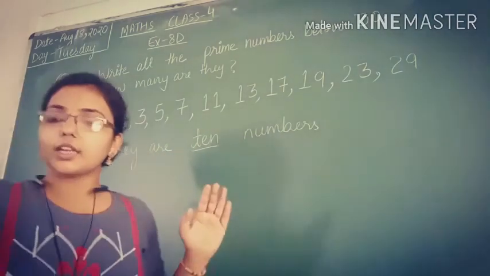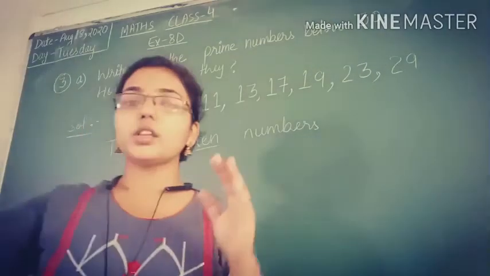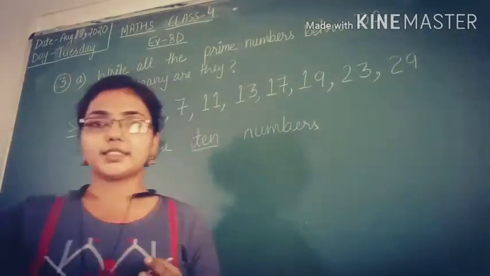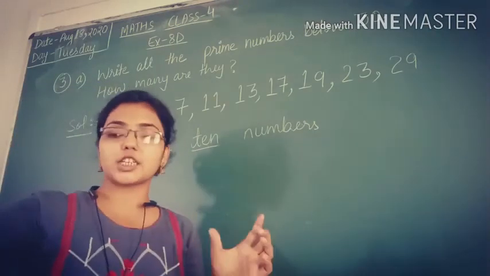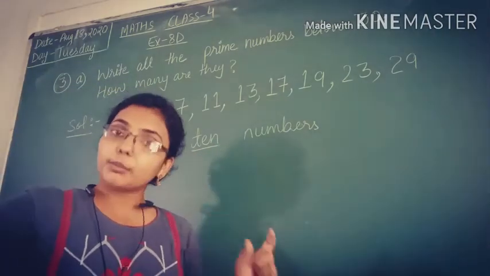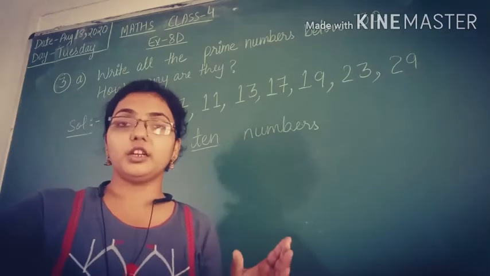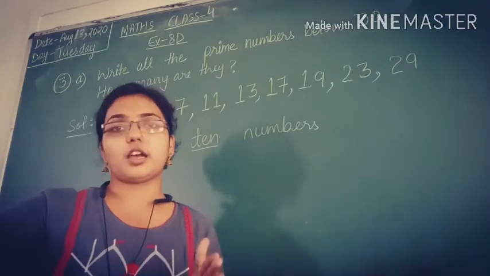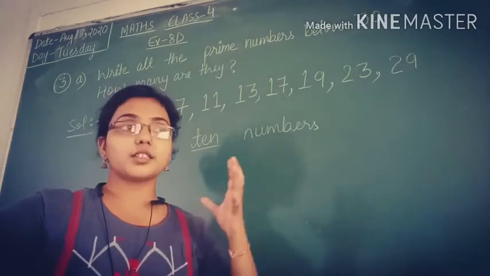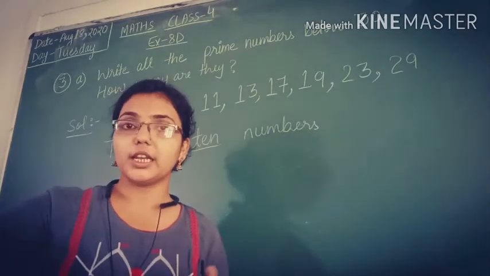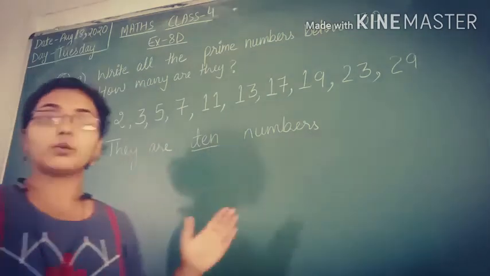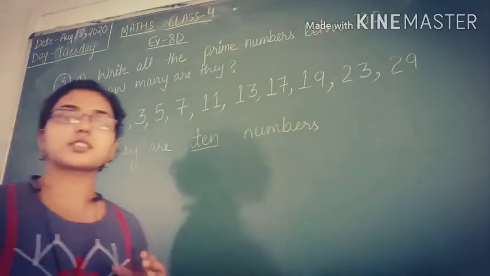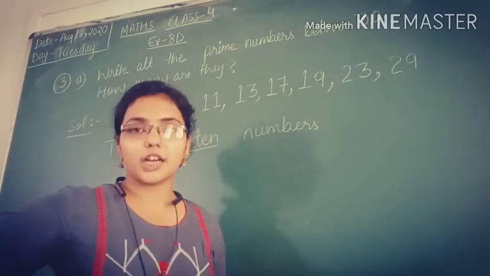Is it clear? Now your second question is write all the prime numbers between 40 and 60. In the same manner, you just have to find out the primes between 40 and 60. Whenever it is given between, never consider the first and the last number. You are told between 40 and 60, so do not consider 40 and 60. Anyway, they are not primes.